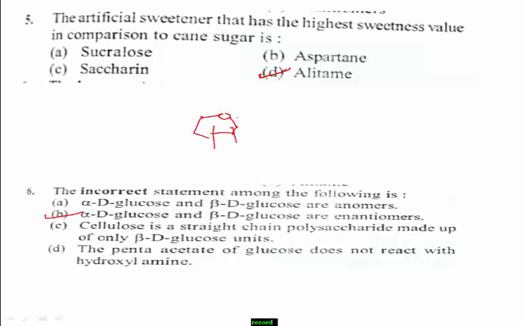I write the rough structure with an OH group at the bottom here, and here OH, and OH, and here OH. Yes, you know this one is your anomeric carbon atom. And another structure I write like this.